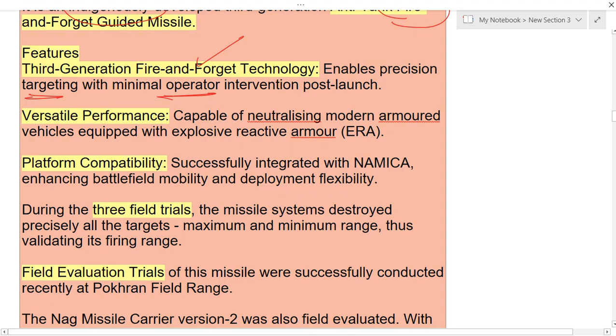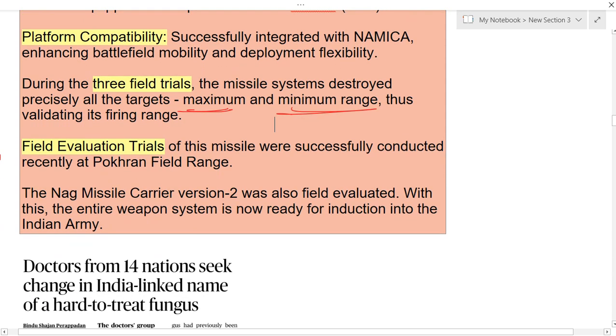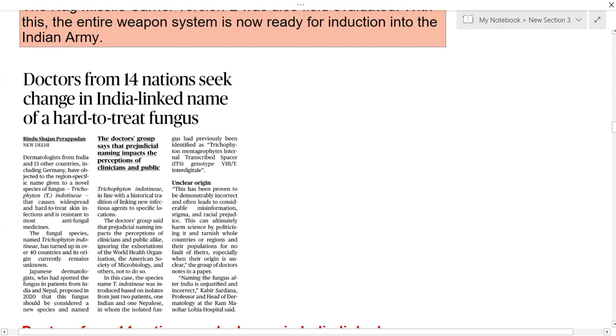So there is no need of intervention during the path of this missile, and it is capable of neutralizing even modern armored vehicles which are equipped with explosive reactive armor. And it has been successfully integrated with NAMICA, so that we are enhancing our battlefield mobility as well as deployment flexibility. During the three field trials, the missile system destroyed all the targets precisely at maximum and minimum range. And the next important point here is that the missile carrier version was also field evaluated, and the entire weapon system is now ready for induction into the Indian Army.